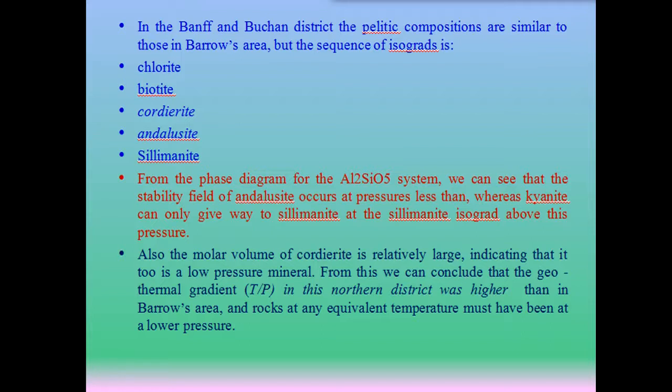Also, the molar volume of cordierite is relatively large, indicating that it too is a low pressure mineral. From this, we can conclude that the geothermal gradient in this northern district was higher than in the Barrow's area, and rocks at any equivalent temperature must have been at a lower pressure.